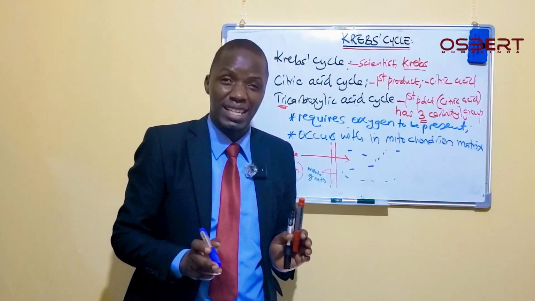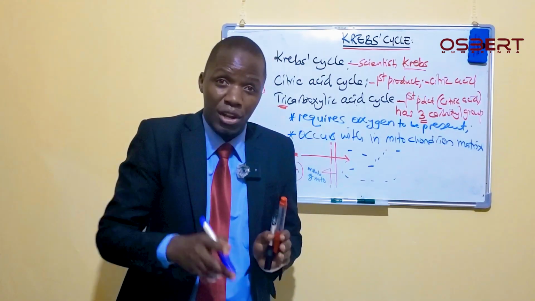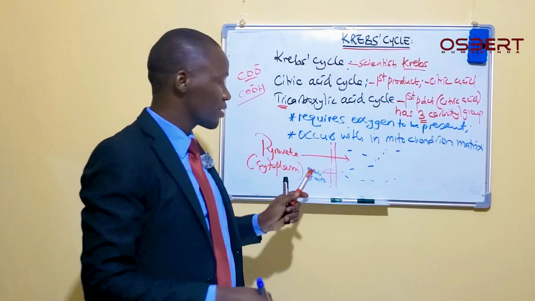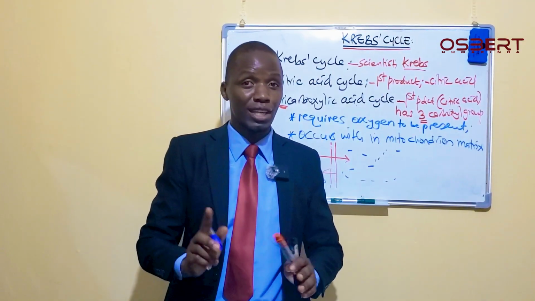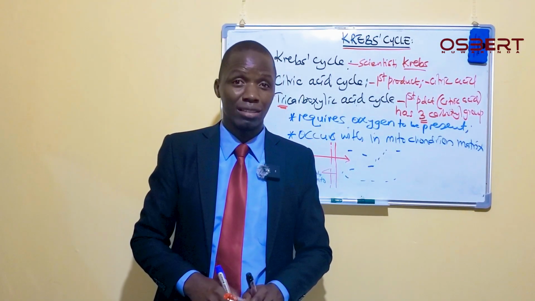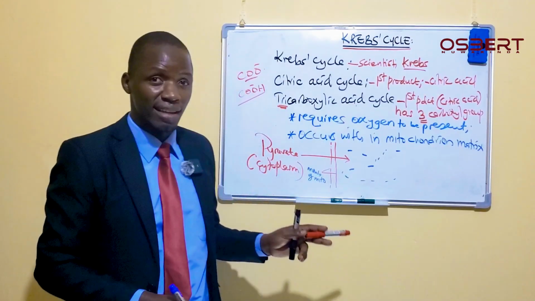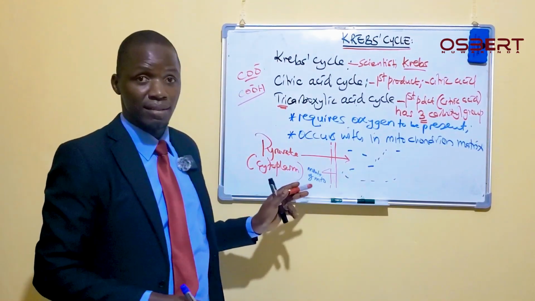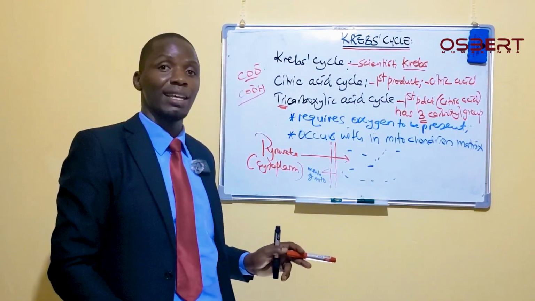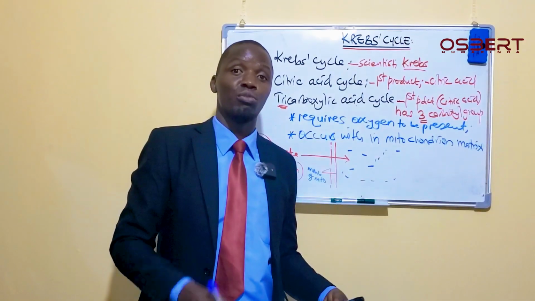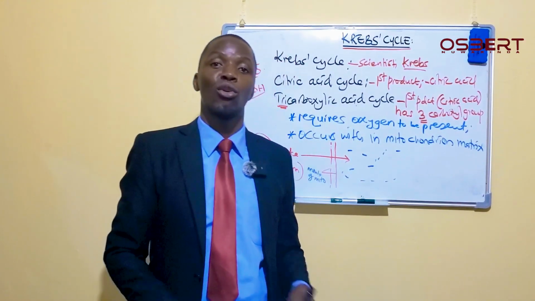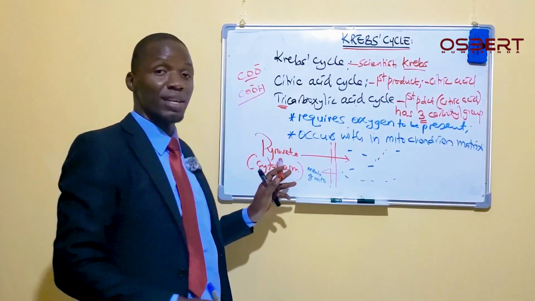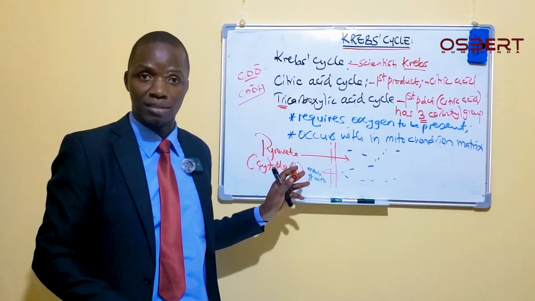we are saying before this pyruvate can actually come into the real cycle, the real Krebs cycle, it has to first undergo some modification. Why? Because looking at the nature of pyruvate, chemically, it is unable to penetrate and become part of the Krebs cycle when it is just plainly the way it is as pyruvate.